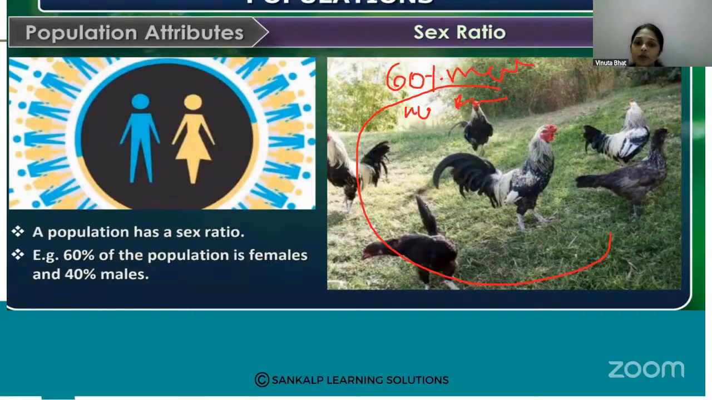So the individual organism has a gender, that is male or female. So this is the sex ratio.